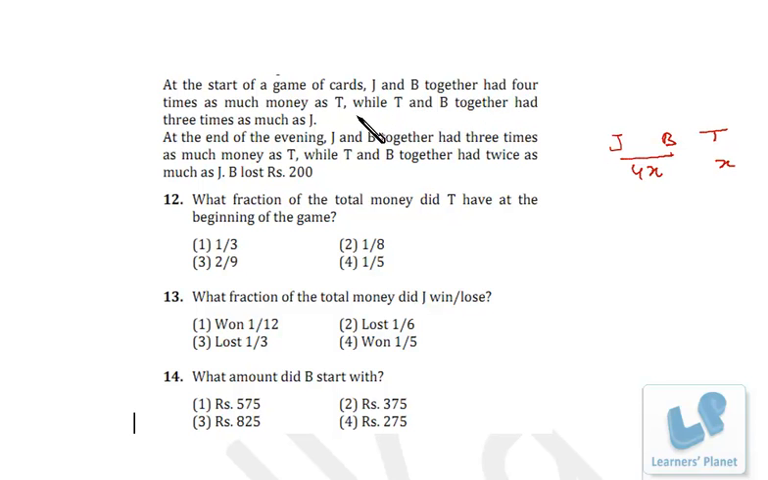After that, T and B together had 3 times as much as J. Now I assume this J to be y. In that case, B and T together they have 3y, right?